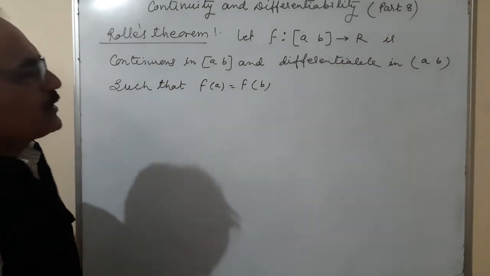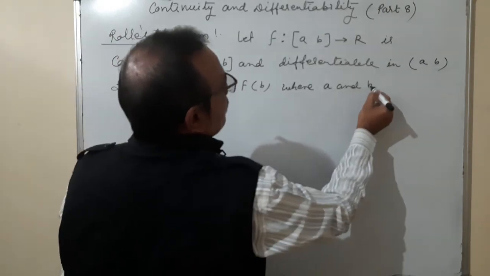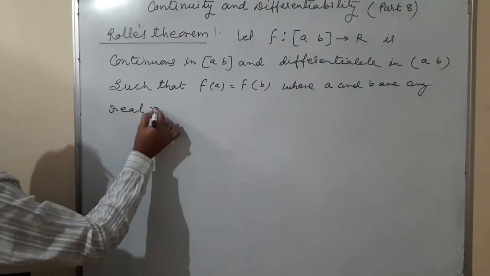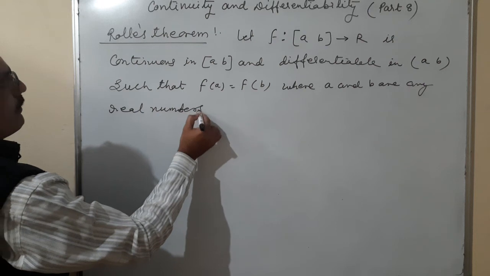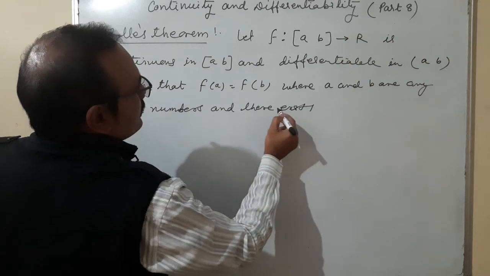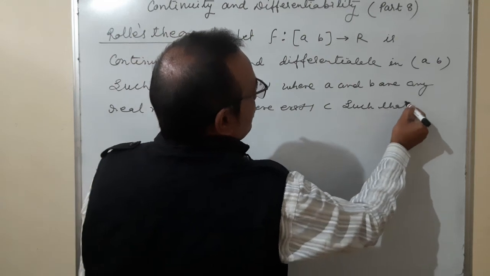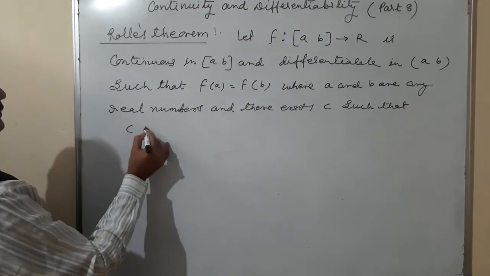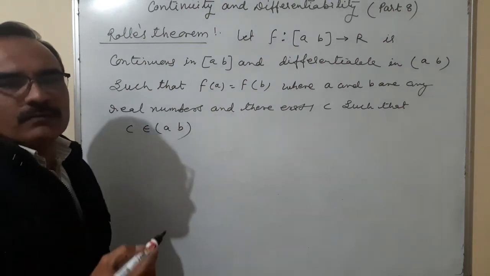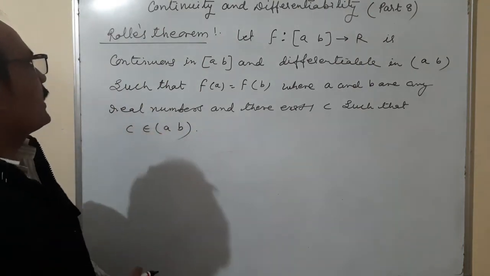Such that f of A is equal to f of B, where A and B are any real numbers, and there exists C such that C belongs to (A, B). So that means C is a number which we are taking from the interval AB. Okay, that is the statement of Rolle's theorem.